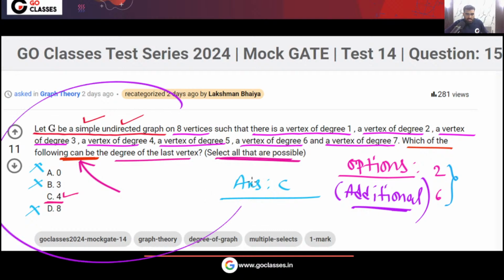This question is quite simple because you can eliminate options A, B, D, and after eliminating them, option C is definitely the answer. But if additional options are there, what are you going to do?